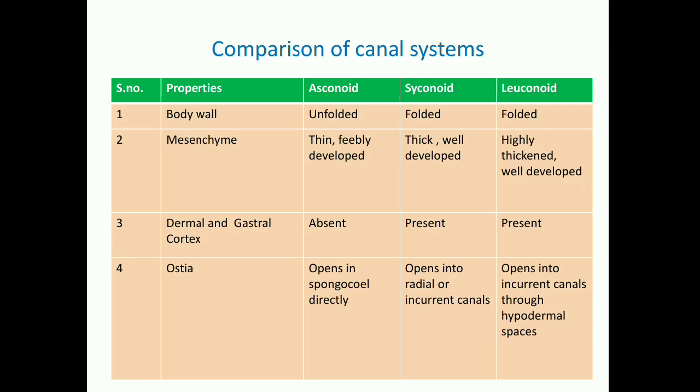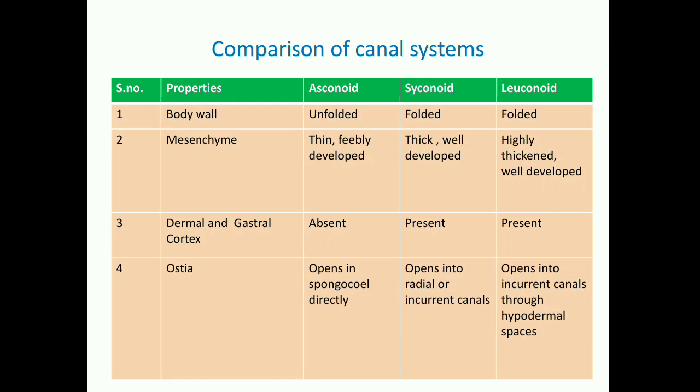Then regarding ostia and their communication, in asconoid we have seen no canals were there. So ostia were opening directly into the spongocoel due to absence of any canal. In syconoid we have seen ostia either open into the radial canal or the incurrent canal. In grade 1 we saw it was directly opening into radial canals as radial canals were surrounded by water on all sides. But in grade 2 and grade 3 of the syconoid system, it was opening into the incurrent canal.